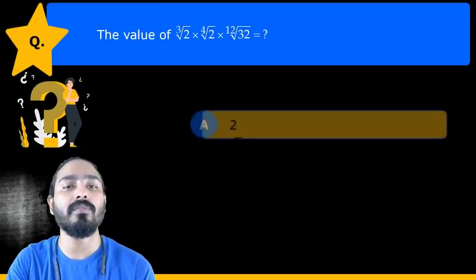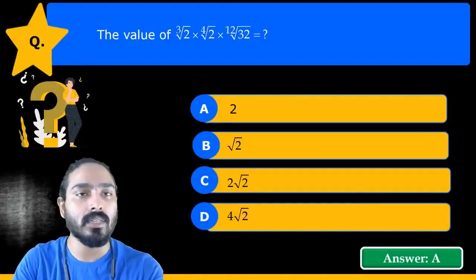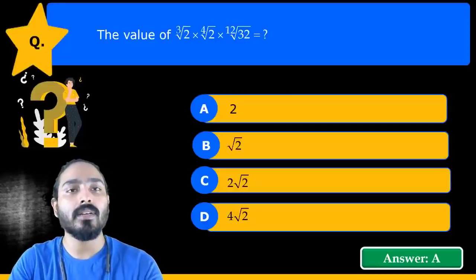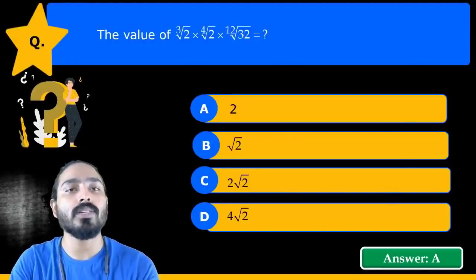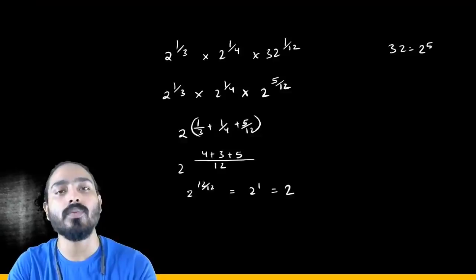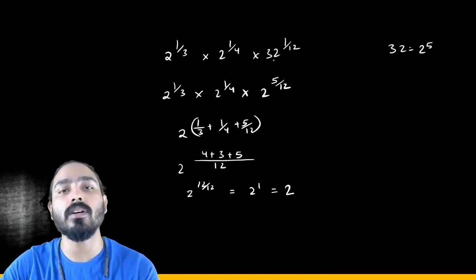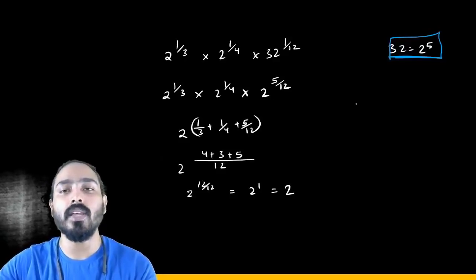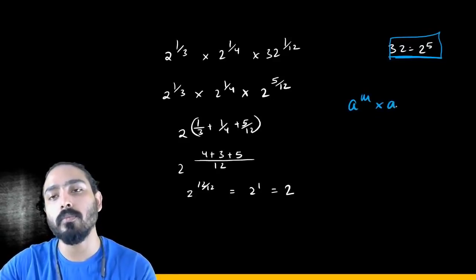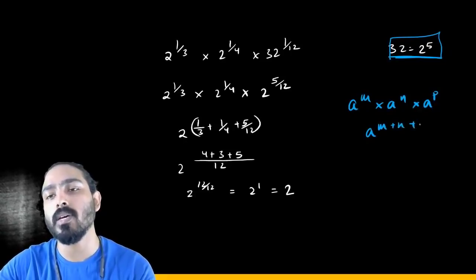Let's move ahead. In this question, we have to be very patient and try to solve it very elegantly. Just try to look at this question. So can we write the third root of 2 as 2 to the power 1 upon 3, the fourth root of 2 as 2 to the power 1 upon 4, and the 12th root of 32 as 32 to the power 1 upon 12? And 32 is again 2 to the power 5. We have to keep this in mind. So 2 to the power 5 upon 12. Now again using this, a to the power m into a to the power n into a to the power p is the same as a to the power m plus n plus p.